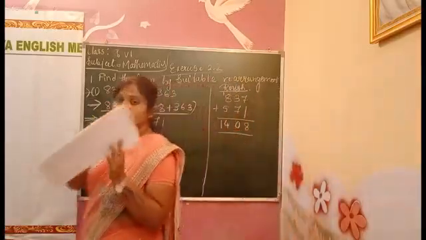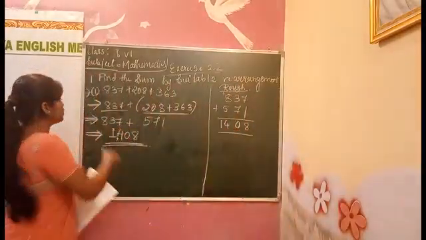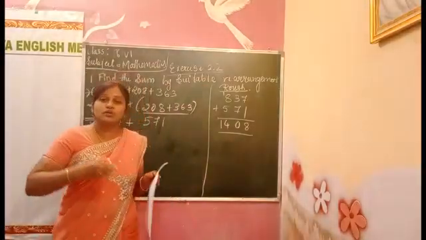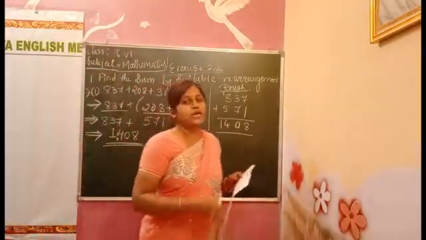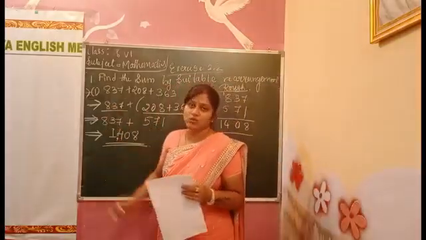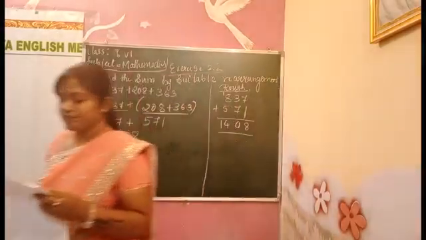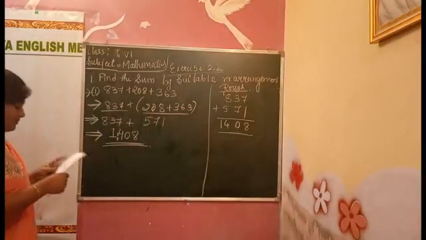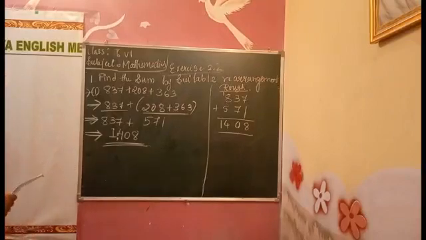This is not any calculation. It shows that what we are doing, that calculation, it shows equals to. It is the way of showing the calculation. Copy this in your classwork, children. First one done. We'll move on to the second one now.